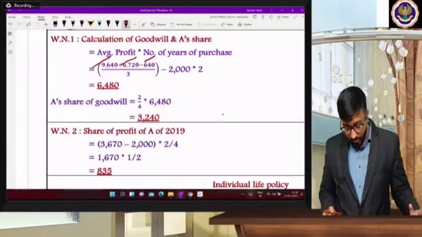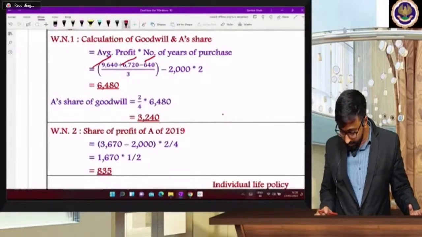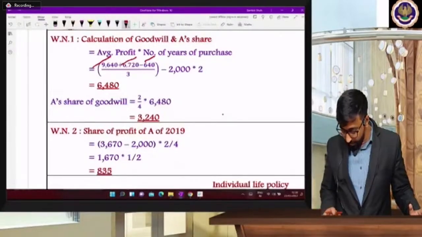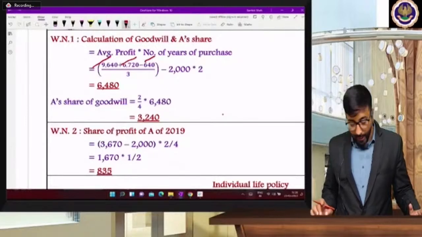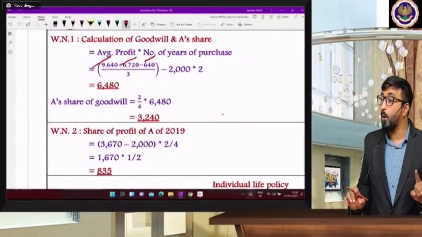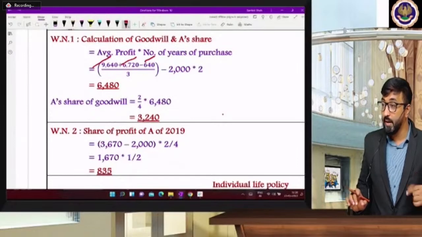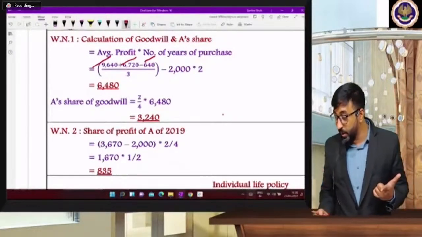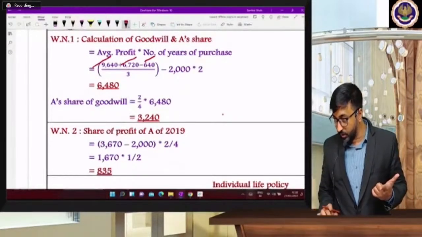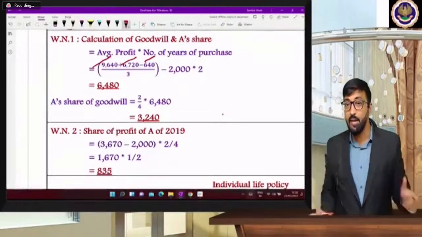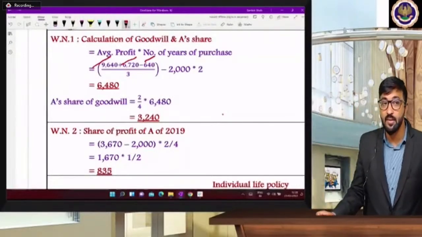You got this concept? So 9640 plus 6720 minus 640 divided by 3, 5240. 5240 is a profit before interest on capital, and from that what you are going to deduct? 2000, that is interest on capital, and multiplied by beta how many years of purchase?